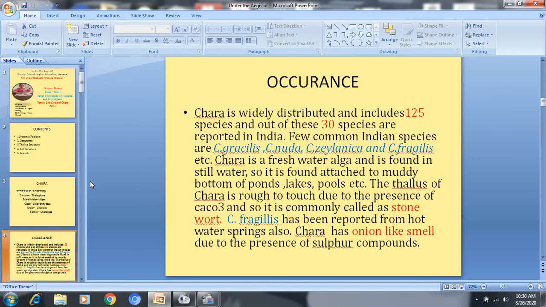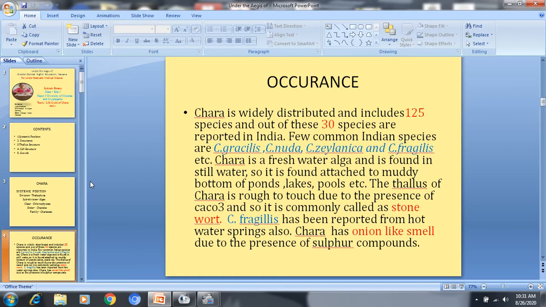It is a freshwater alga and it is found in the fresh still water of ponds, lakes, pools, etc., attached to the mud of these water bodies. Exceptions are also there, like the Chara fragilis species, which is also reported from hot water springs. So it is an exceptional example. Then the Chara thallus is rough in texture due to the presence of calcium carbonate in it. So it is commonly also called stonewort.